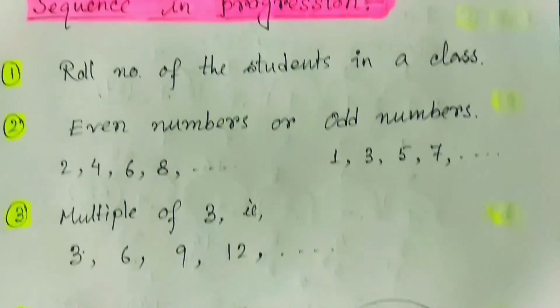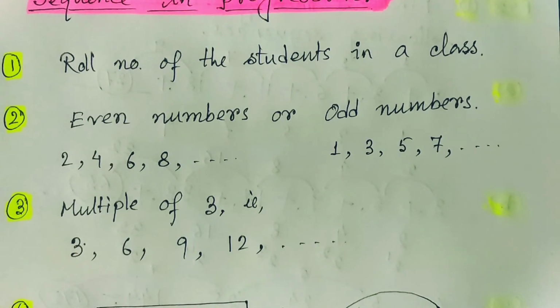One more we can think of, that is the multiple of 3. So multiple of 3 means 3, 6, 9, 12 and like that. So this one is an example of arithmetic progression. I hope you understand what arithmetic progression is. Arithmetic progression is a systematic progression of a sequence where the difference between two consecutive numbers is always the same.